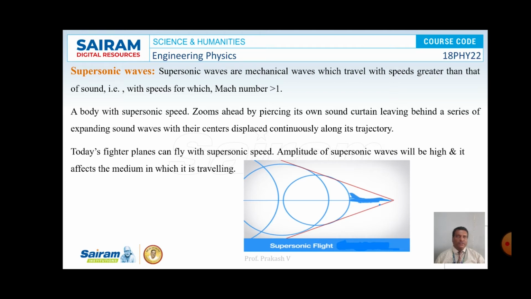The characteristics of a supersonic wave: the Mach number associated with a supersonic wave is greater than 1, and the amplitude of vibration produced by the supersonic wave is observed to be very large, and they destruct the body, that is, the object through which it is penetrating or passing. And here is a diagram for an object moving with supersonic speed. The sound waves produced by it are observed to be lagging behind it, as shown in the picture.